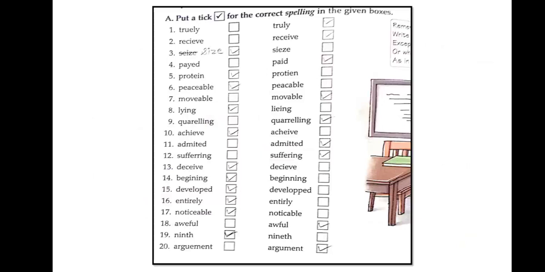Now see the third number. Here we don't have the correct spelling, so I have changed it to SIZE. That is the correct one. So please remove that third number's first spelling and instead of it write SIZE, and that is the correct answer. All the other things you have to see in the photo, and please tick the correct answer in your textbook with pencil.